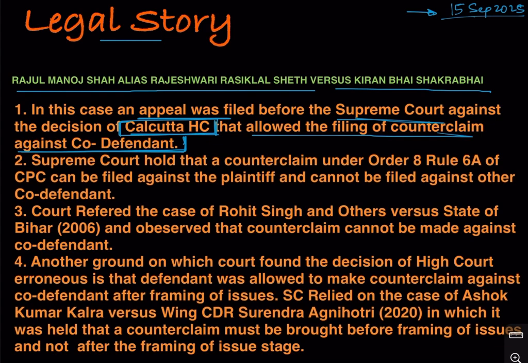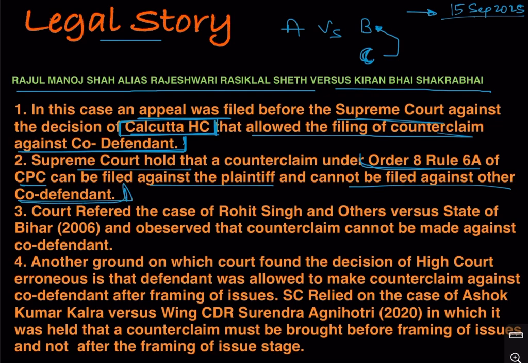So what is happening is that the Calcutta High Court allowed the filing of counterclaim. Let's say A is filing a suit and B and C are co-defendants. Here C is filing a counterclaim against his co-defendant, that is B. This is allowed by the Calcutta High Court, and against this an appeal was filed in the Supreme Court, challenging this decision. On this point the Supreme Court held that a counterclaim under Order 8 Rule 6A of CPC can be filed against the plaintiff and cannot be filed against the other co-defendant.